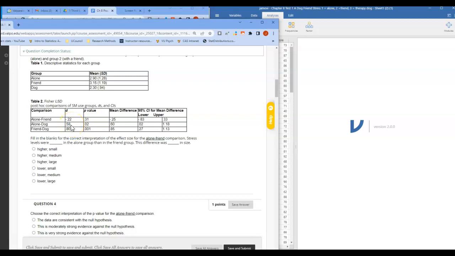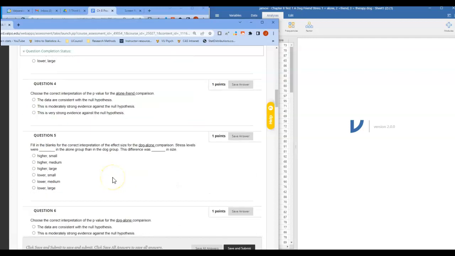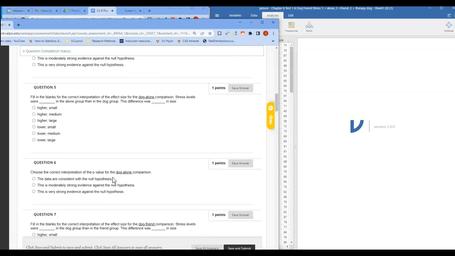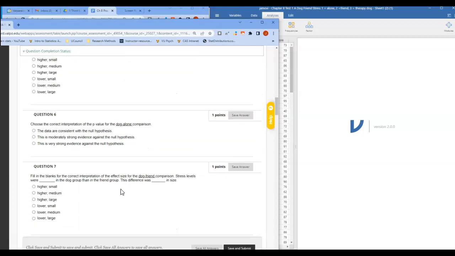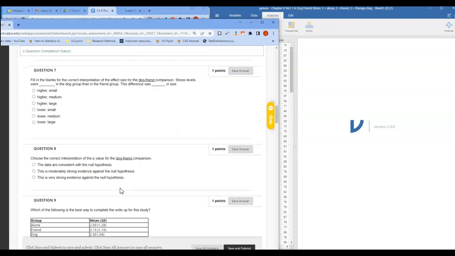You have a 0.58, so it's a medium-sized effect. For number 6, we have moderately strong evidence against the null hypothesis, and it was a medium-sized effect that we're looking at.